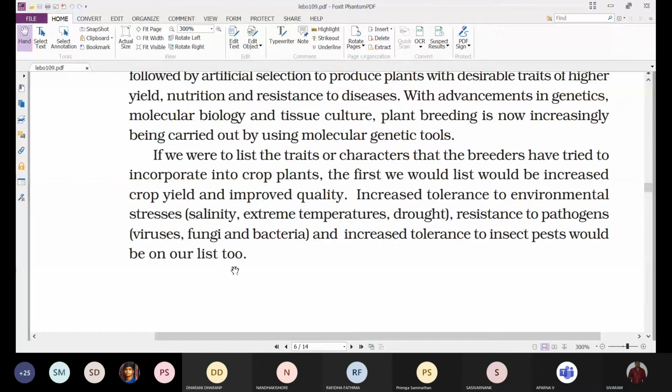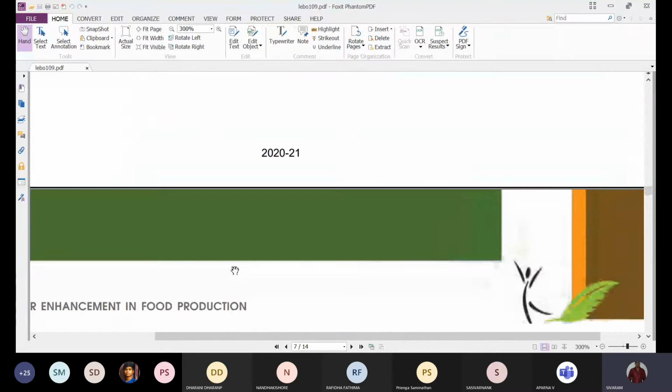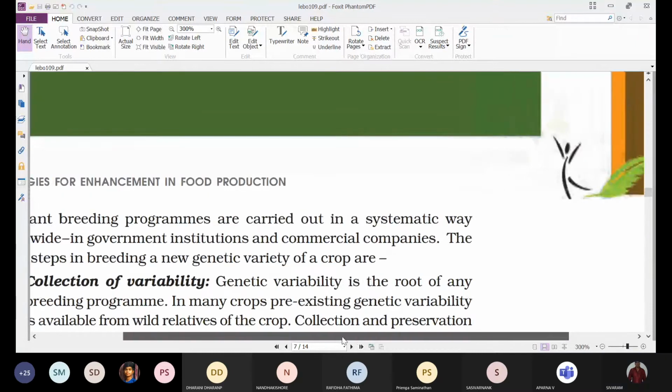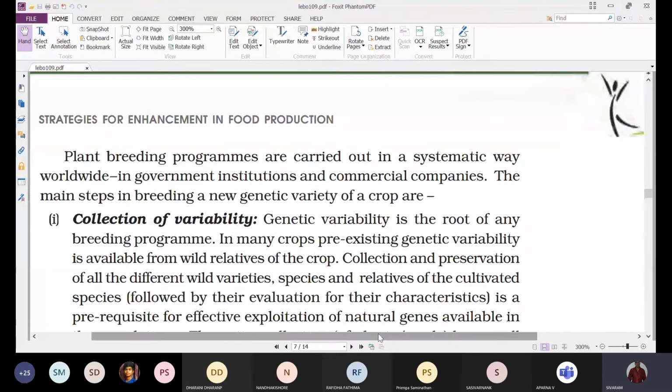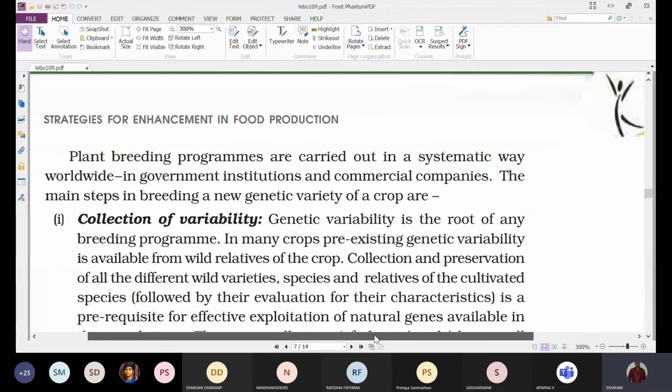So these are the characteristics which we look for to improve the plant varieties. How can we improve these characteristics? What is the procedure they follow to develop or improve the qualities?